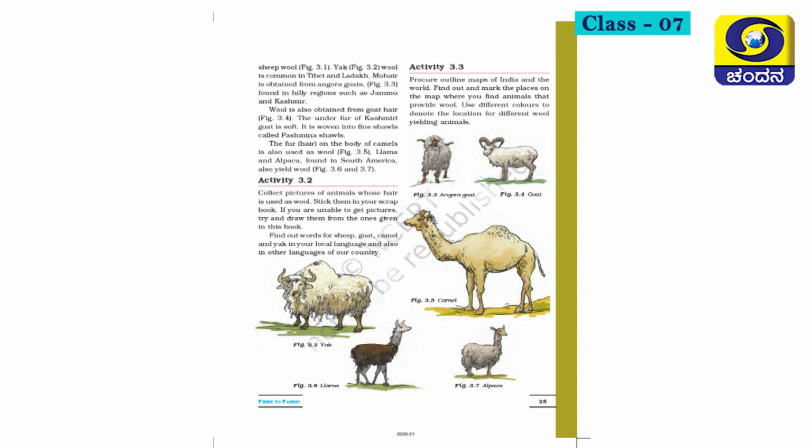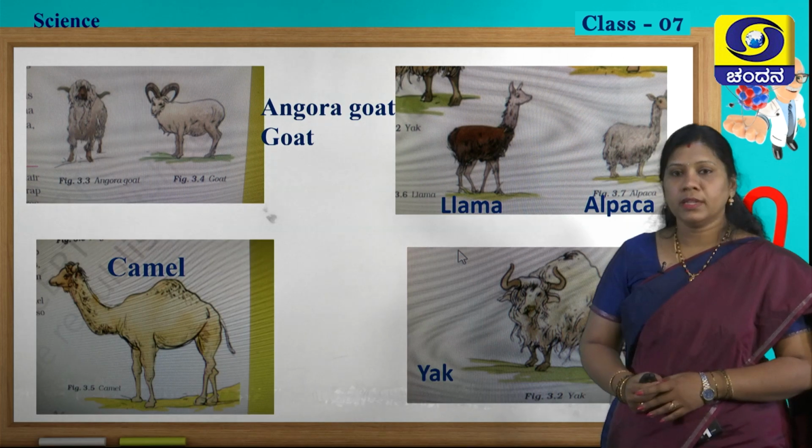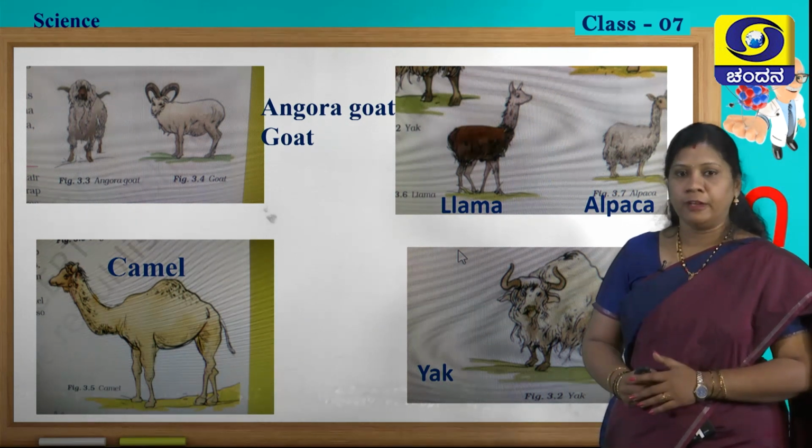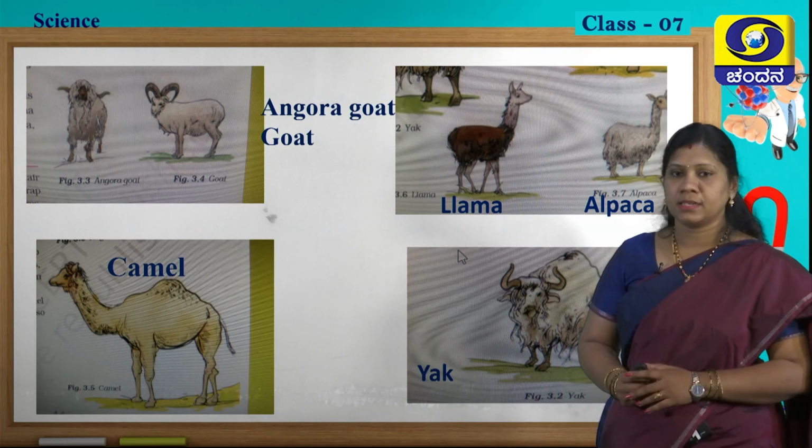In this page, you can observe many kinds of animals from which wool is extracted. Fine. First one will be the yak, second one the Angora goat, third one llama and alpaca, and camel. You got the page, students? Open your textbook and see exactly the same page. Fine. In the activity, please collect some pictures of animals and paste those pictures in your scrapbook.